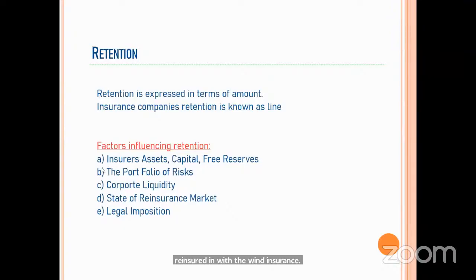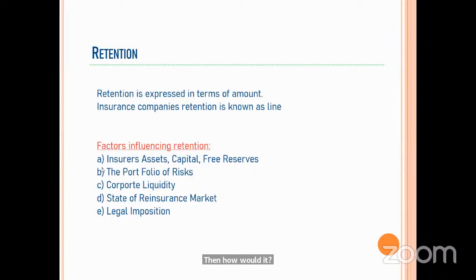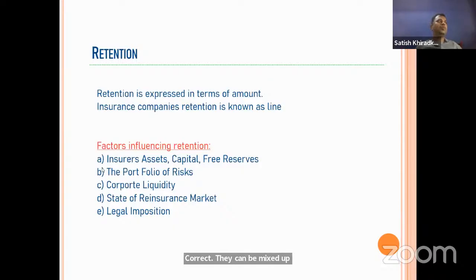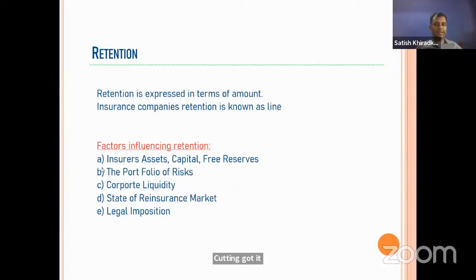Meaning it will come back to us, but we are not facing the claim on our own risk. So there will be a spreading of the risk. Like we have spread some type of risk, other types of risk will come to us. There can be a mix of risk. It will not be that our own risk will come back. Correctly explained by the madam, right.